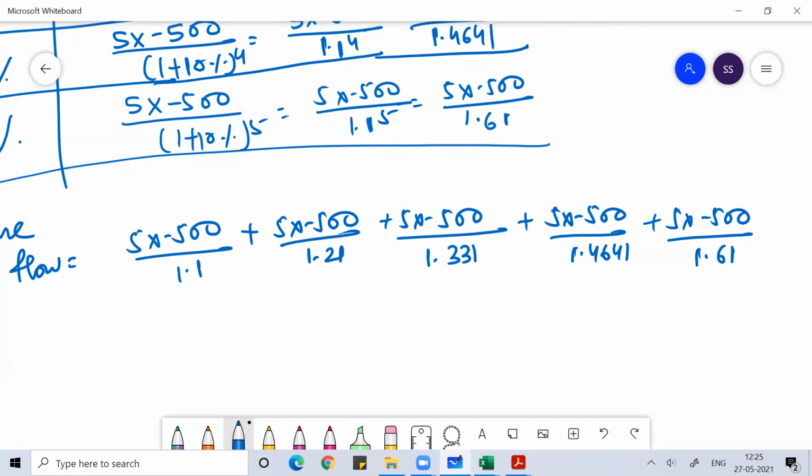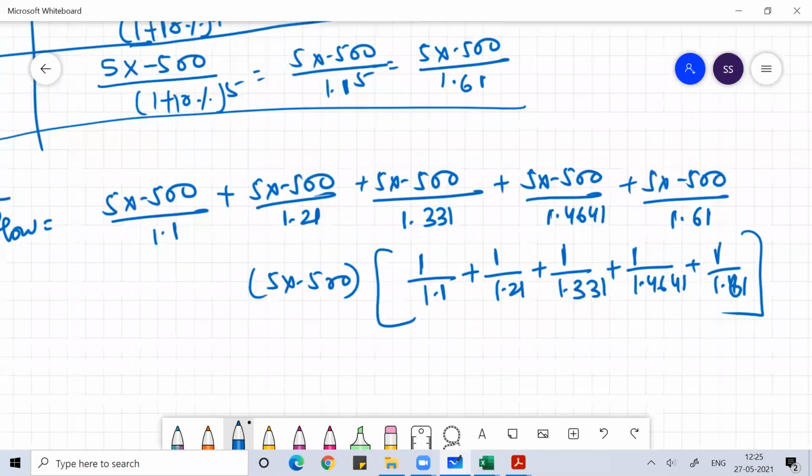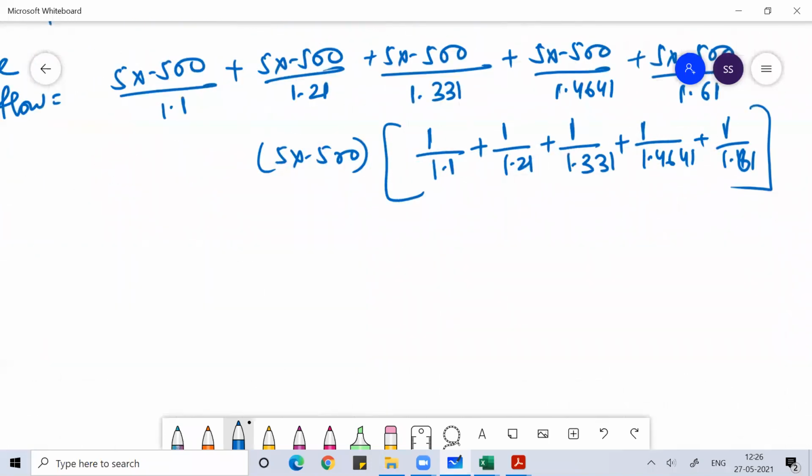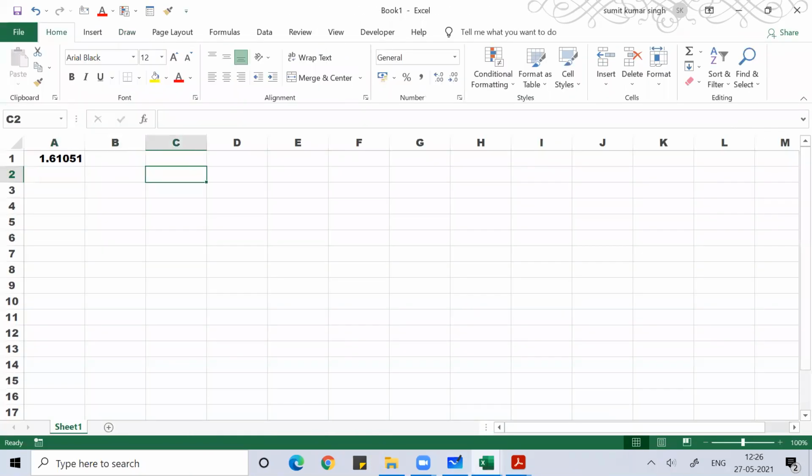Now, I'll not suggest doing it by LCM and all. What you can do is take 5x minus 500 common. So you'll get 1 by 1.1 plus 1 by 1.21 plus 1 by 1.331 plus 1 by 1.4641 plus 1 by 1.61. I'll not suggest doing it by LCM. You just find this value by using a calculator. That is what I can suggest to you.